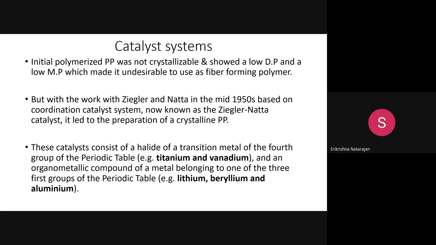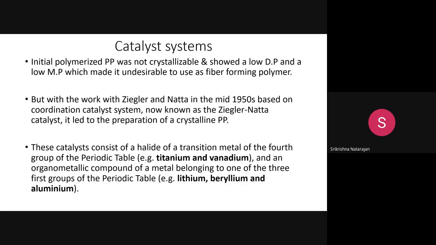So what happened? There were two scientists, Nobel laureates. Their work during the 1950s, they combined. One person is called Ziegler and another is called Natta. They collaborated on a research, and they produced a coordination catalyst system by mixing two different compounds that led to the formation of the Ziegler-Natta catalyst, that is used as a catalyst for the preparation of crystalline polypropylene.